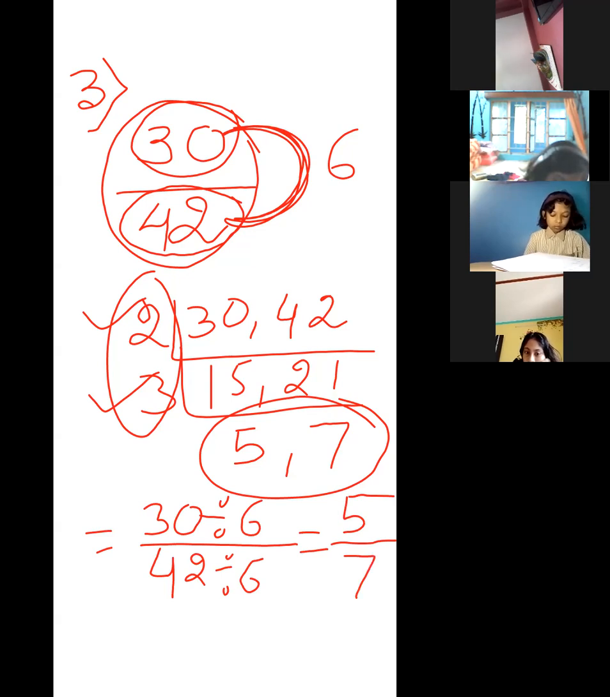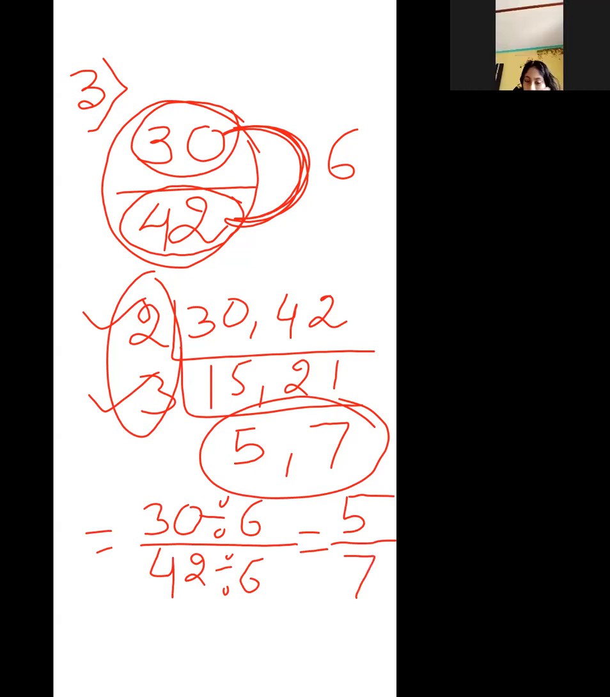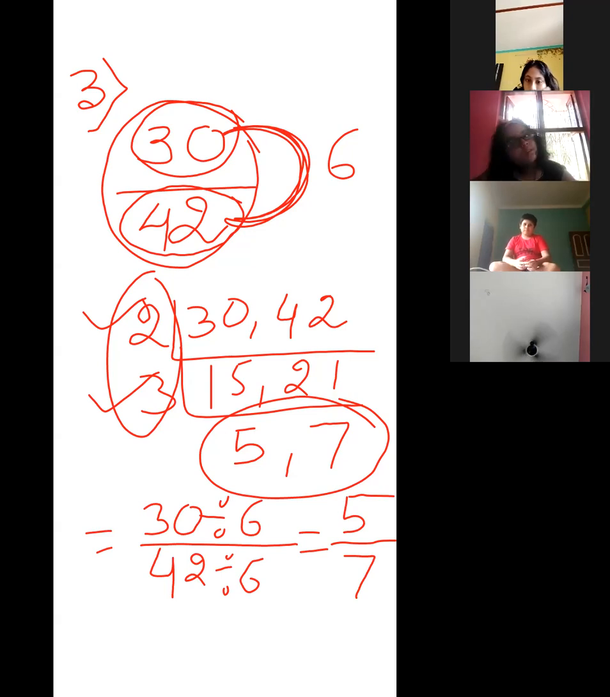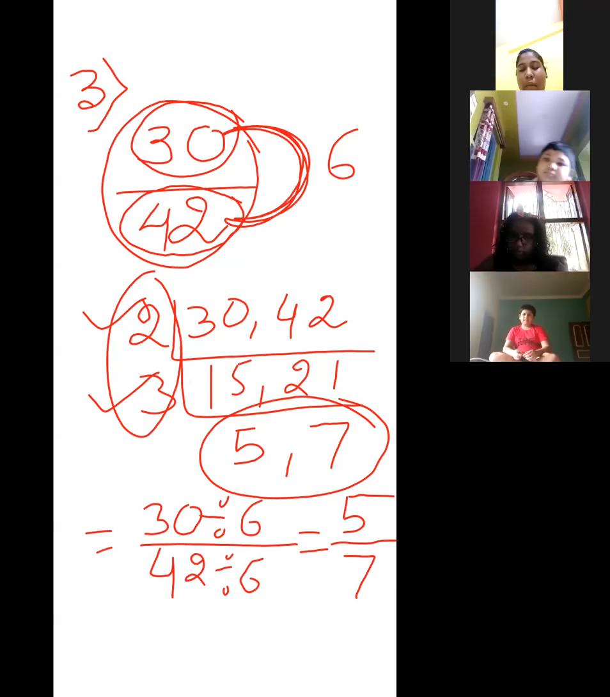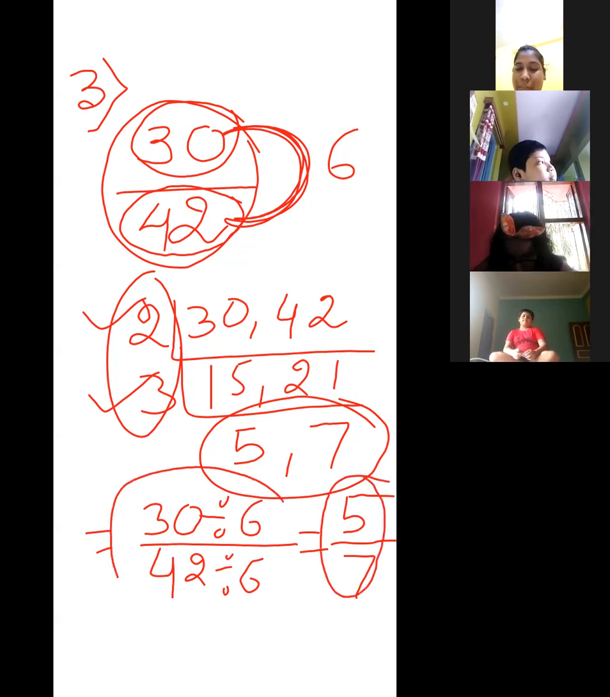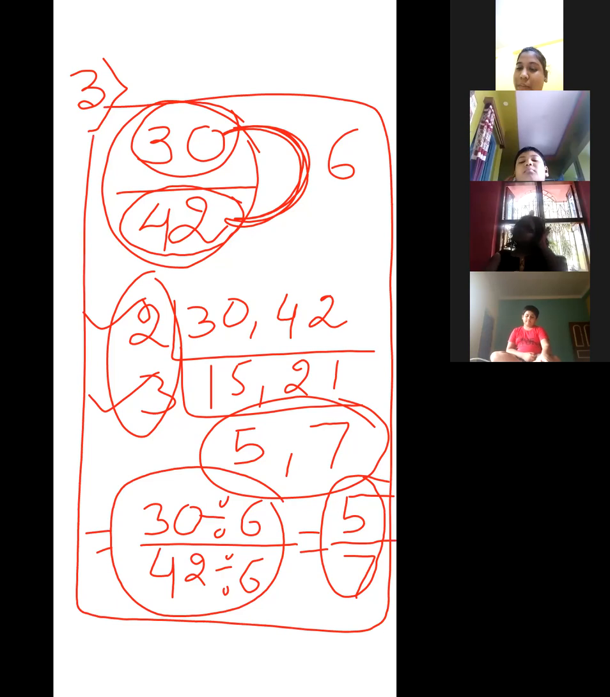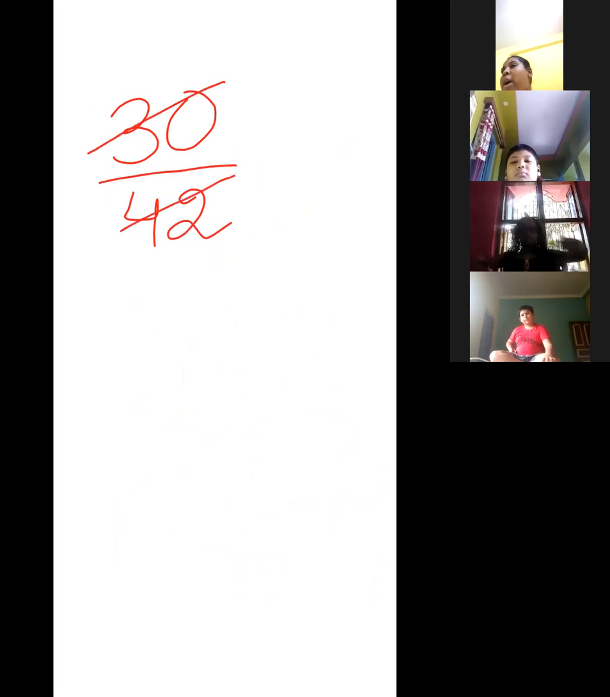So up to this, all of you understood, yes or no? Okay. Now in each and every case, this calculation is very easy, that's why you can do mind calculation. Now I am clearing the screen. Look, suppose the question is 30 by 42. You can directly do the cancellation by 6. 6 fives are 30, 6 sevens are 42.